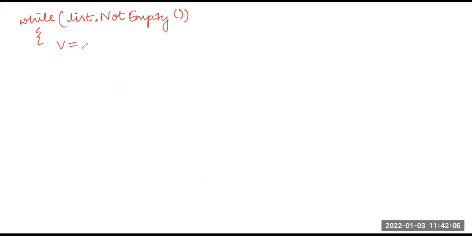So for the first level, I picked up A and I checked for the edges. For the second, I picked up B, I checked for the edges. Picked up C, checked for the edges. So from the front of the list, I will remove one vertex and I will take that vertex in my V and I will check for it.